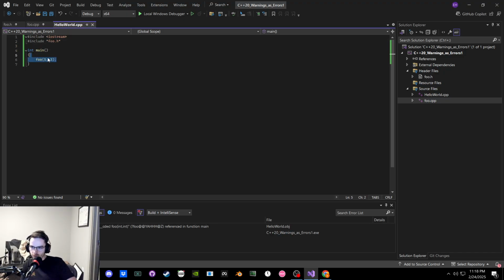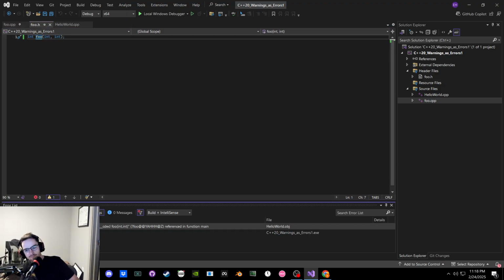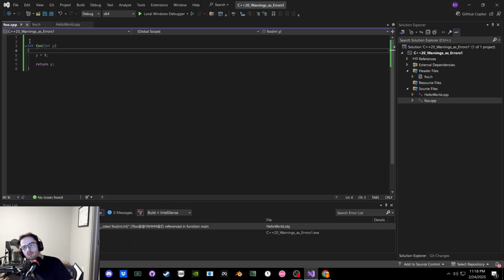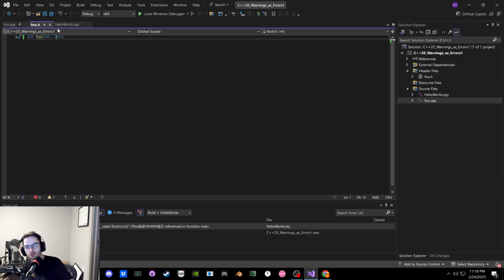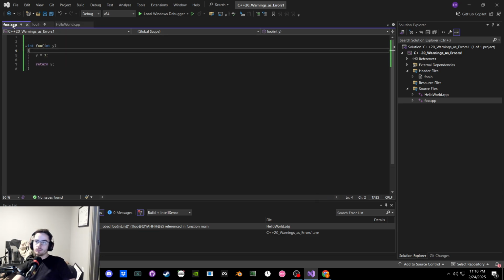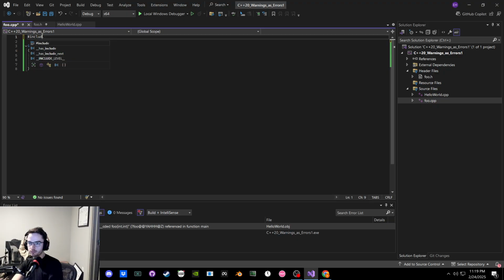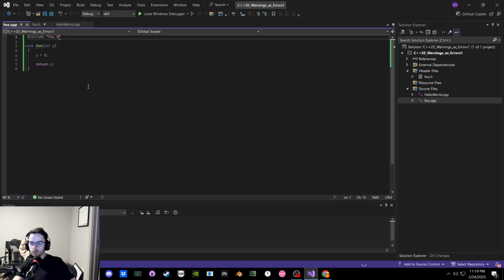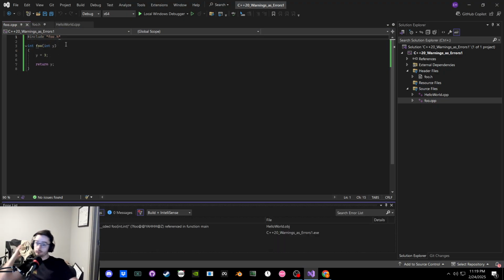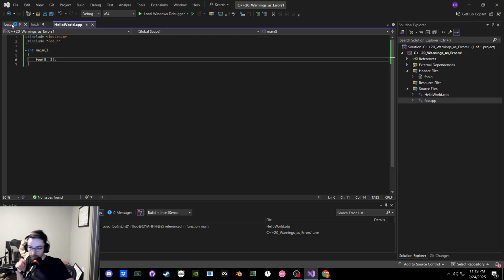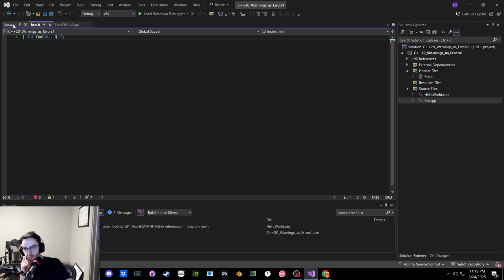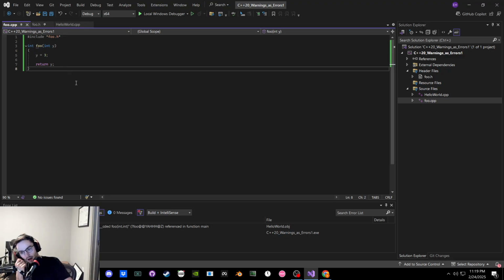Alright, so the point is we're calling this function here. But it's different than this. These are two different functions, but that is not being picked up. All that's being picked up here is that this one hasn't been defined anywhere. It's only been declared. So, by including foo.h, we get to compile it. I guess not. I guess we don't. I suppose we don't.